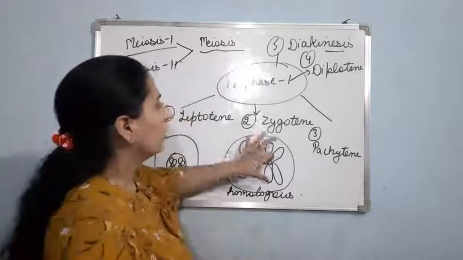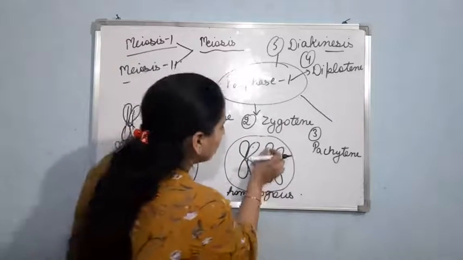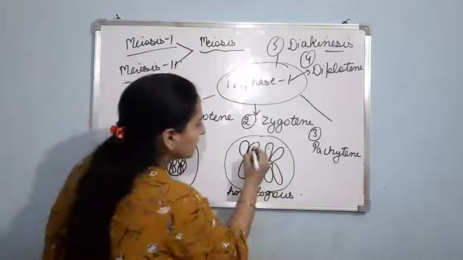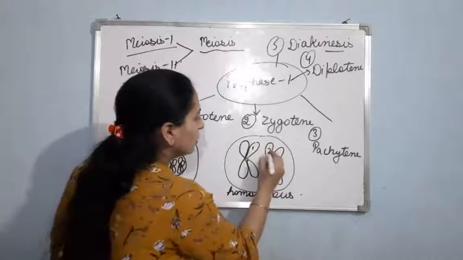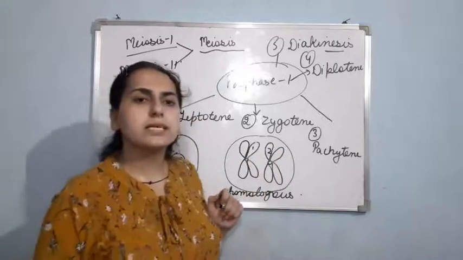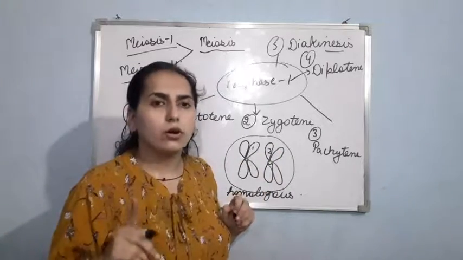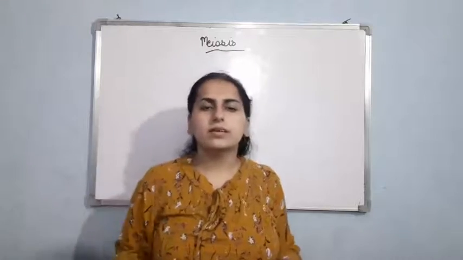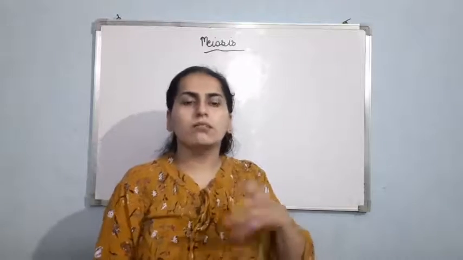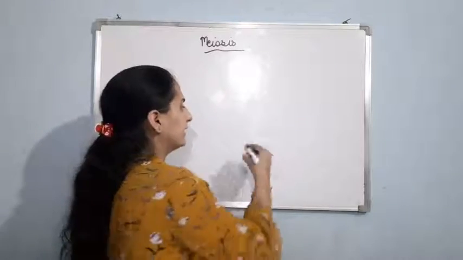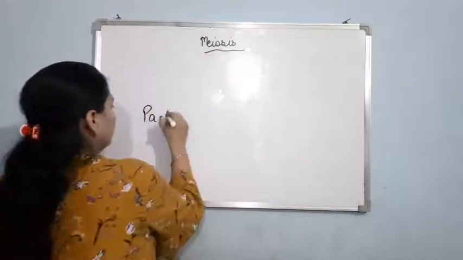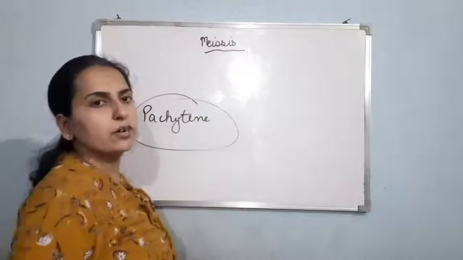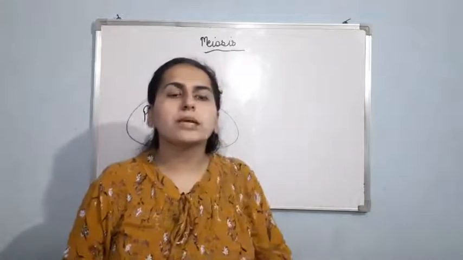Now, what will happen basically? These two non-sister chromatids, like I told you, this is labeled as 1, this is 2. So, first and second will be termed as non-sister chromatids. So, now, let us talk about the next phase of meiosis 1, that is pachytene. Basically, pachytene is characterized by the formation of recombination nodules.